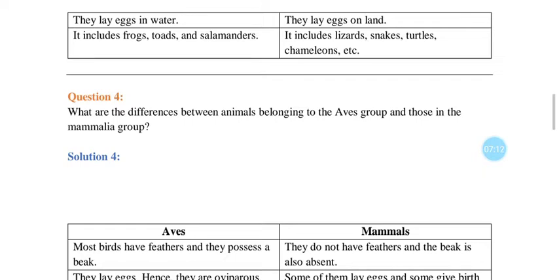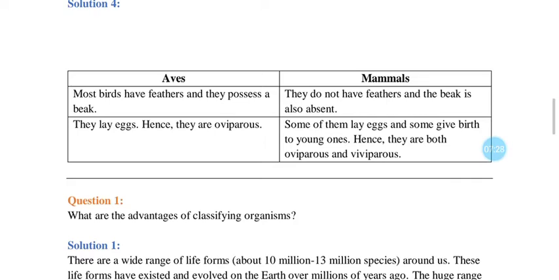What are the differences between animals belonging to the Aves group and those in the mammals? So all these are vertebrates. Now vertebrates are classified on the basis of certain characters into classes. So we are seeing the differences between the classes now, Aves and mammals. Aves means birds, mammals means those having mammary glands, isn't it?